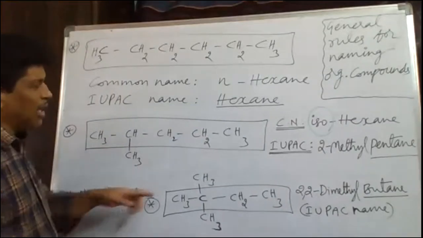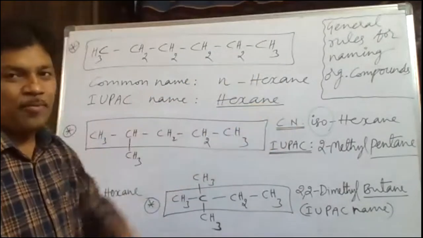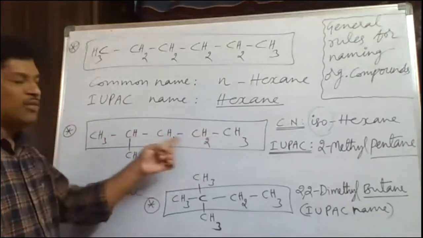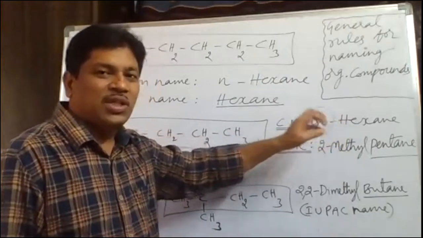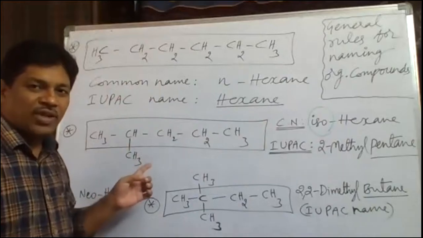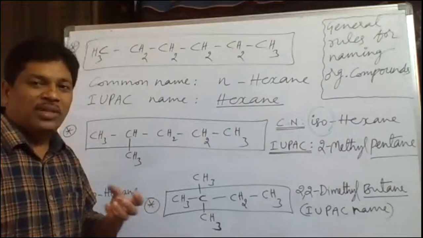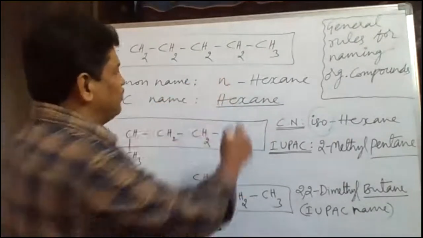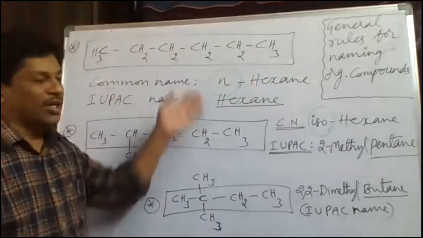Iso. Still hexane only we say here in the common name. Hexane is common in both cases, isohexane and normal hexane. Why? The total number of carbon atoms is what we take while writing the common name. So here hex indicates how many carbons? 6 carbon atoms are present in this structure totally, including the CH3 branch. Therefore we use hexane. The prefix iso says that one methyl branch is present on the last but one carbon atom. In one case normal, in this case iso. Iso and normal distinguish these two structures.